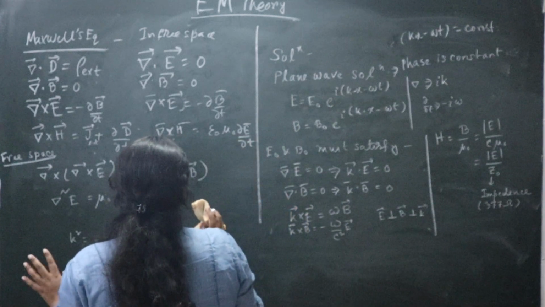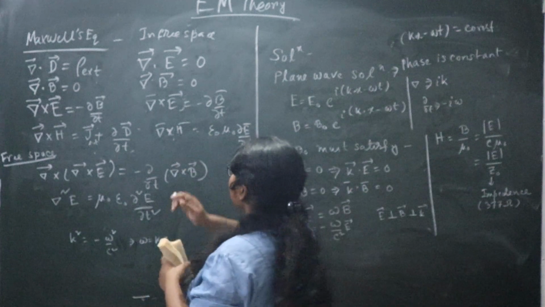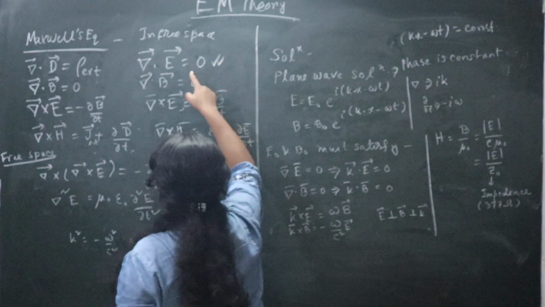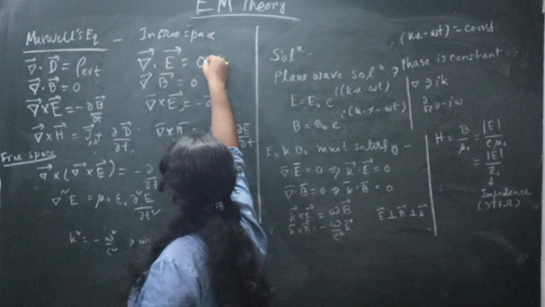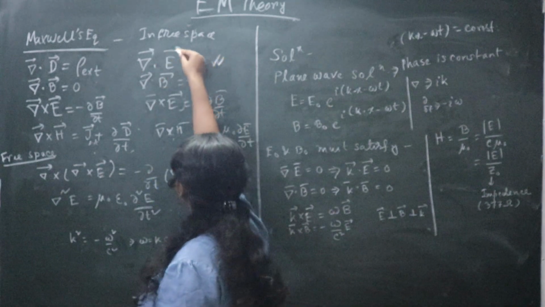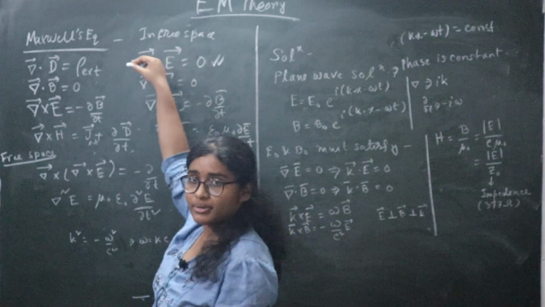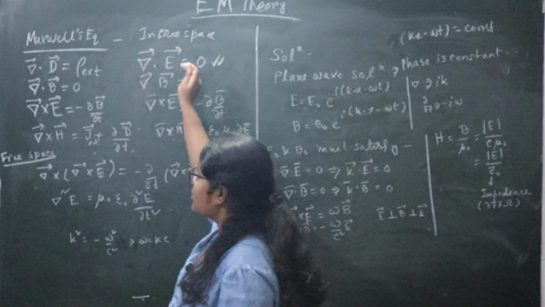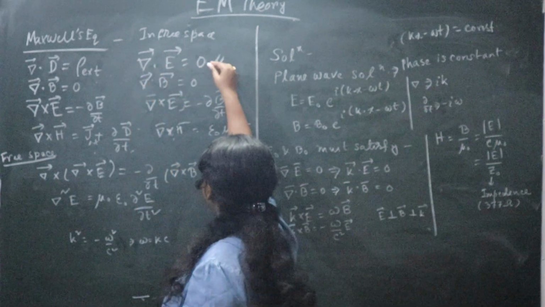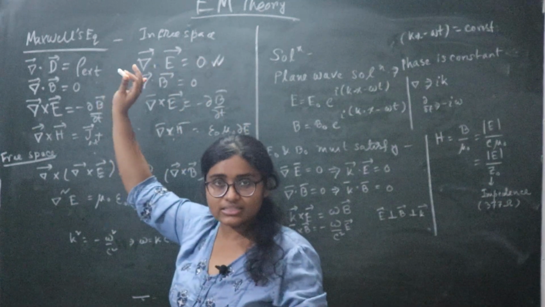Now what do the four equations mean? The first equation implies that there is no free charge density, so no electric monopole, but in general del dot E equals rho, so electric monopole exists. If it is 0, that means there are no electric charges.